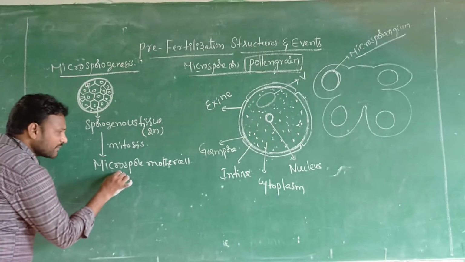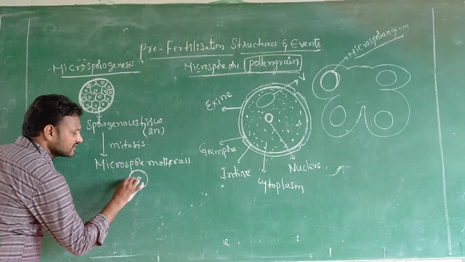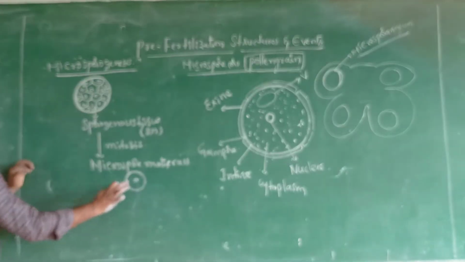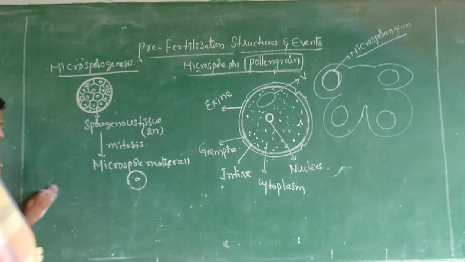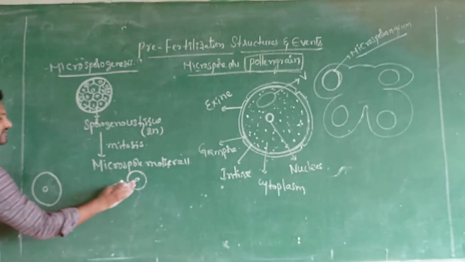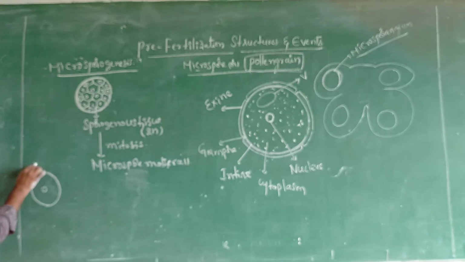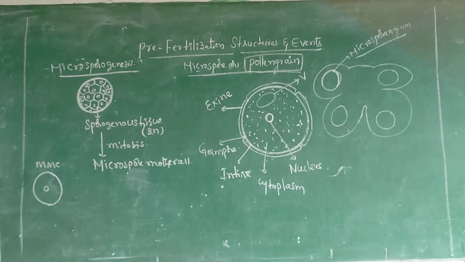This is a microspore mother cell, simply called MMC.